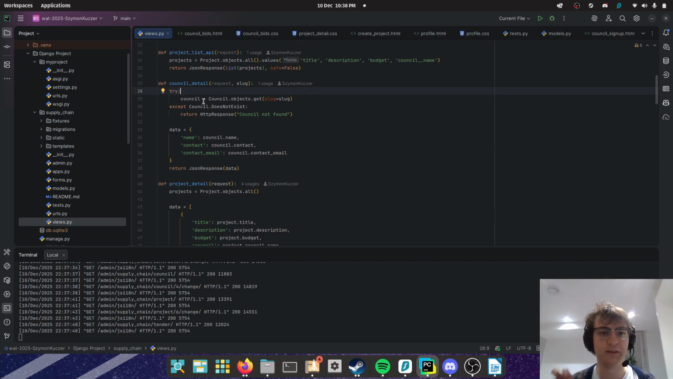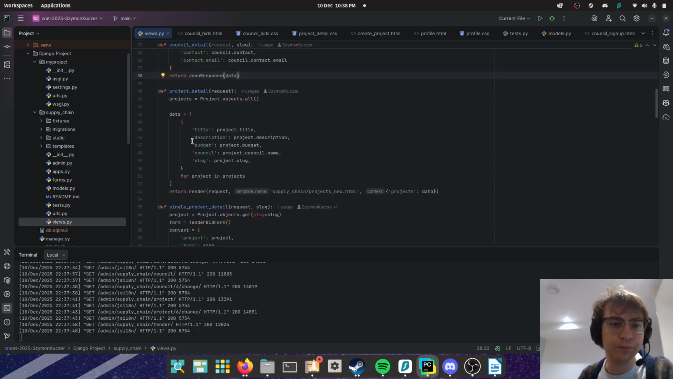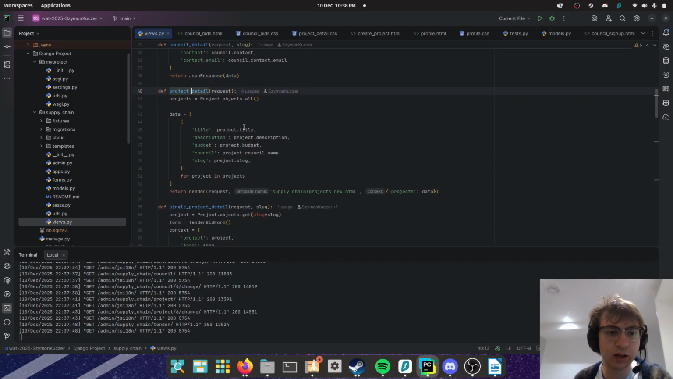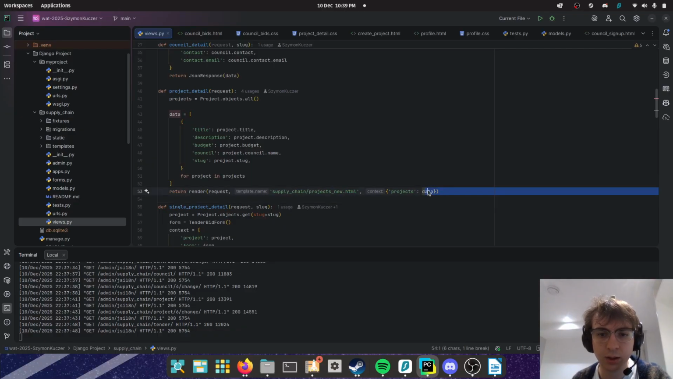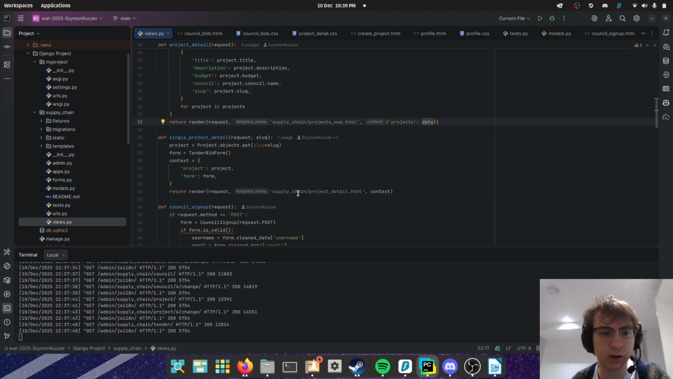This gives the details on a specific council in JSON response data, but I don't use that either. Actually, no, that's a lie. I do use it, and I'll show you in a bit. Got project detail. This just outputs all the project details and then sends that to the projects_new.html. There was an old one, that's why it's new. And then there's the data being put into the context.